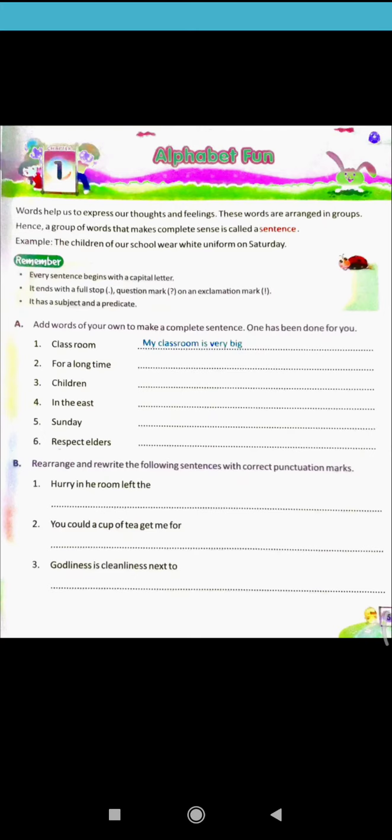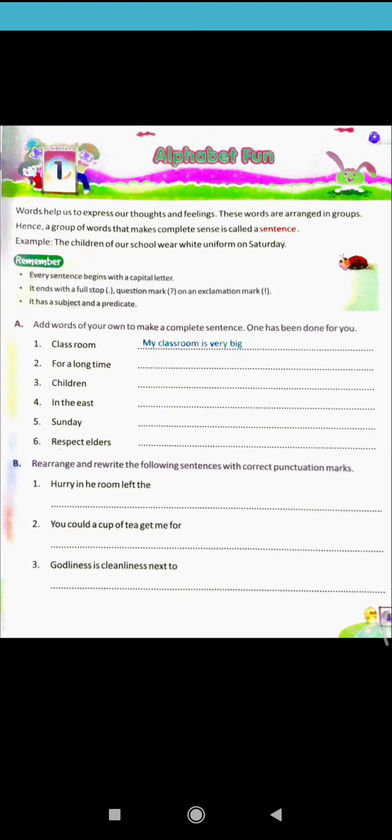So you have to make them meaningful sentences, and after that put a full stop, question mark, or exclamation mark. Suppose the complete sentence is, what is your name? After that you put a question mark. And suppose the sentence is, he goes to school, an assertive sentence. You put a full stop.